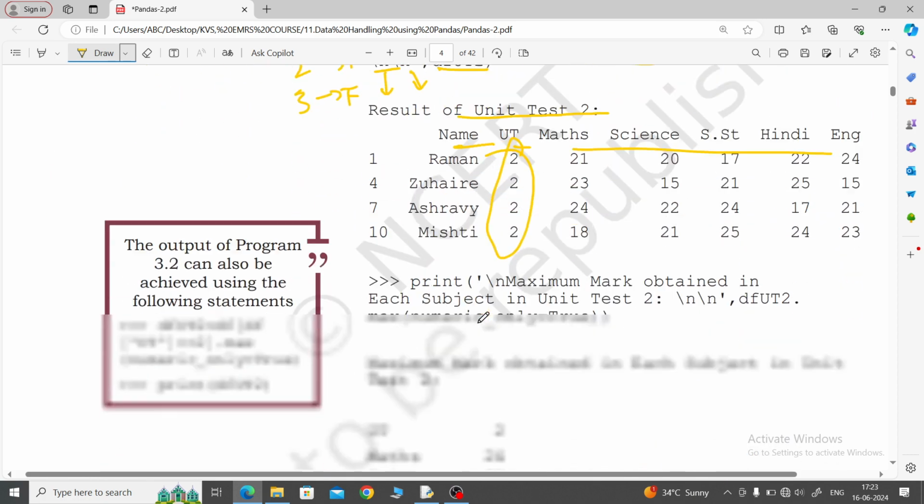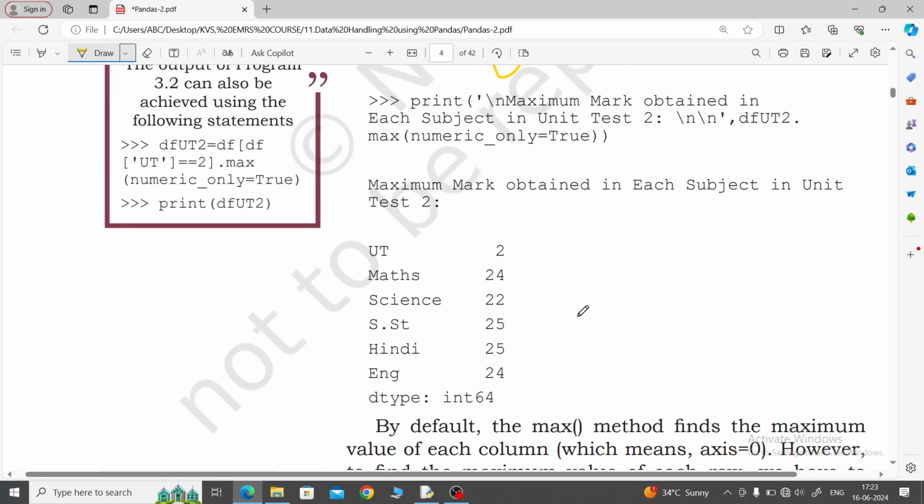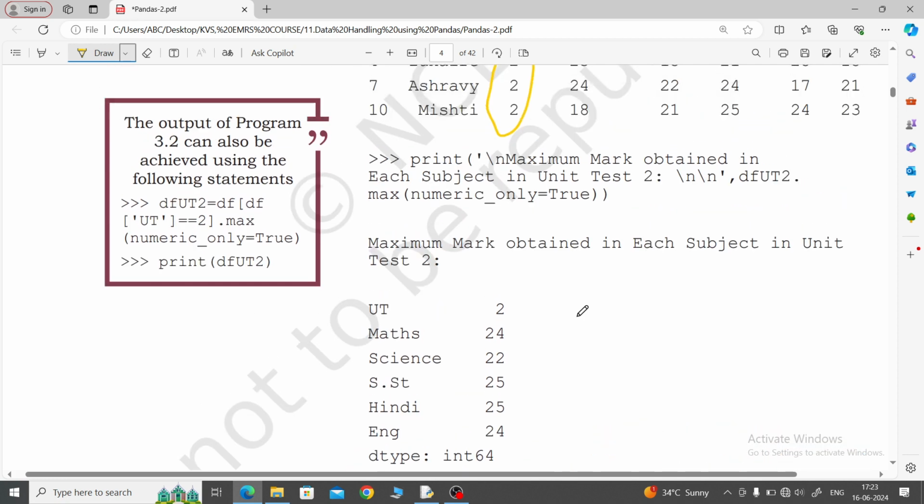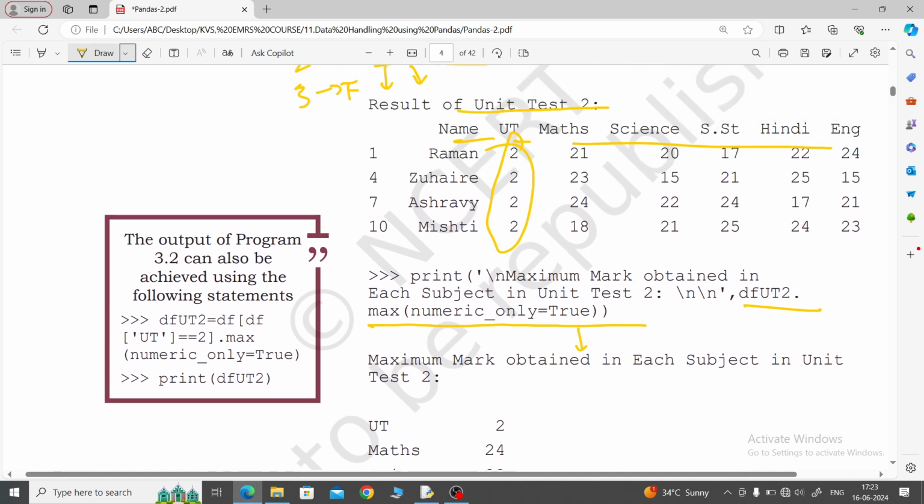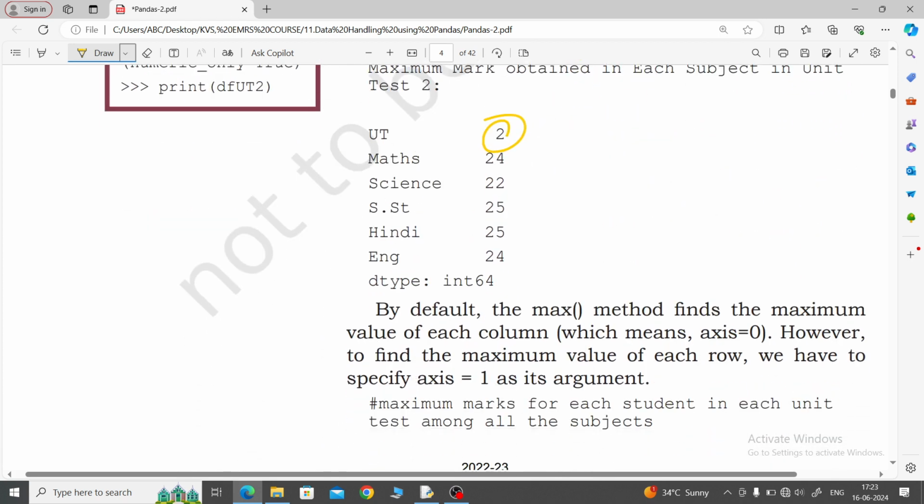Now look here, this is ut2. Now in this ut2, if you want to find the maximum data, just like here, df-ut2 dot max, numeric only equal to true, meaning we need only the numeric values. So which one will not be accepted? The name will not be accepted, because all the rest are integer numbers. So obviously the max value is also 2, because in ut2 we are only taking similar values, that's why the answers come in other places.